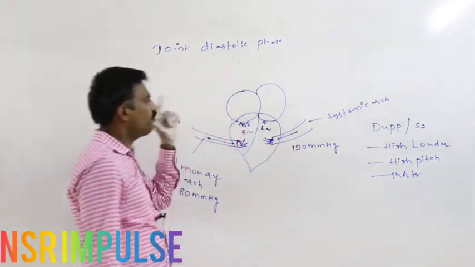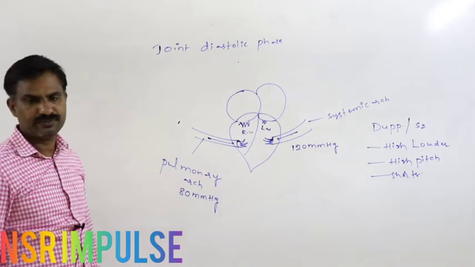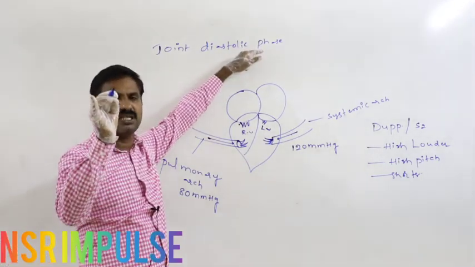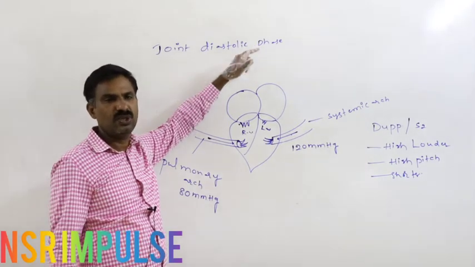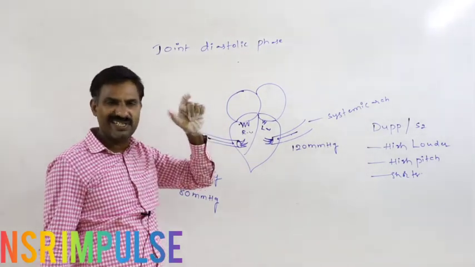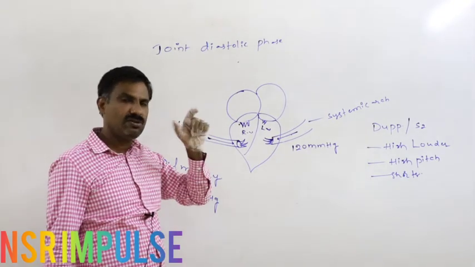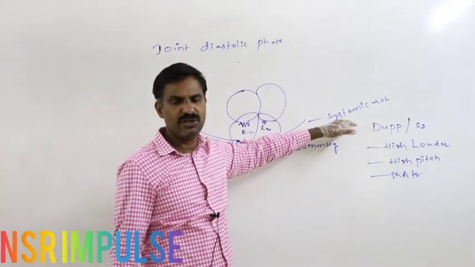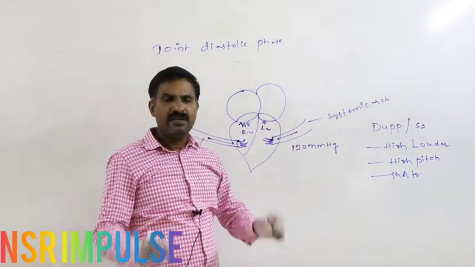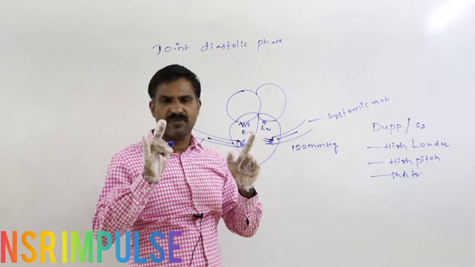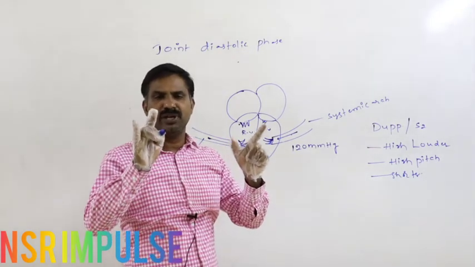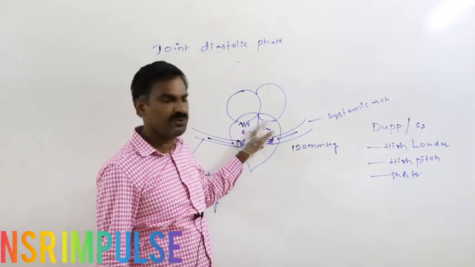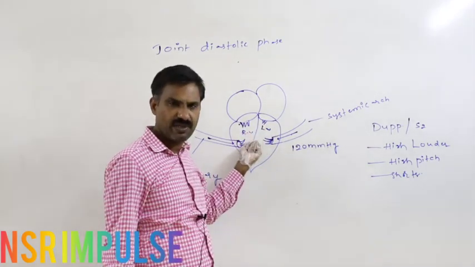So here, very important in objective question. When there is the chance to produce the first heart sound, that is the lub sound, what is the phase during which that gets delivered? And when the second heart sound, that is the dub sound, gets delivered, during which phase? The first heart sound, lub sound, is produced mainly due to the closure of tricuspid and bicuspid valve during the ventricular contraction.